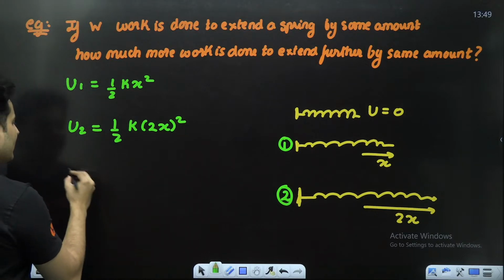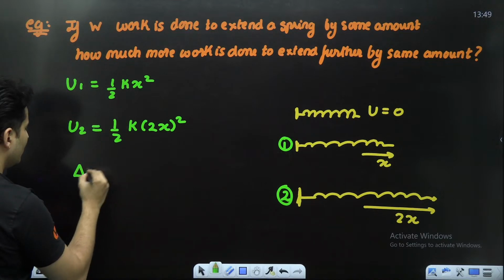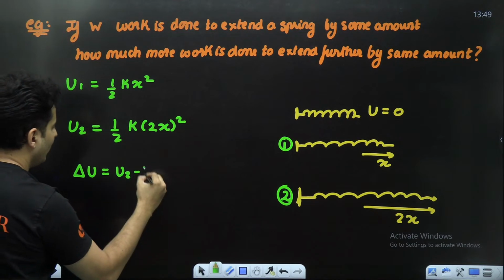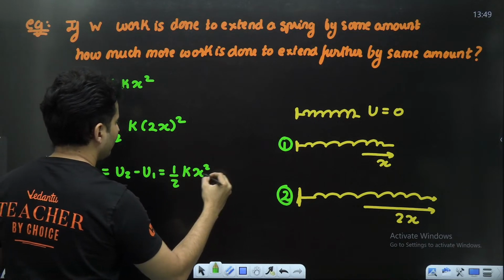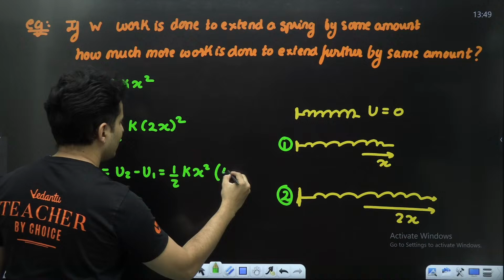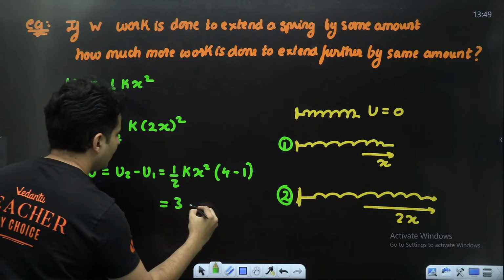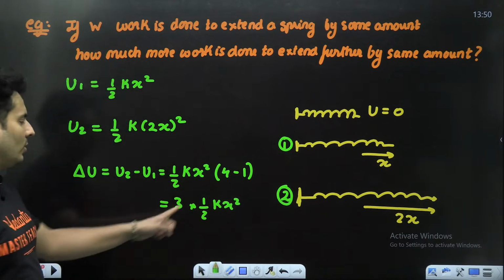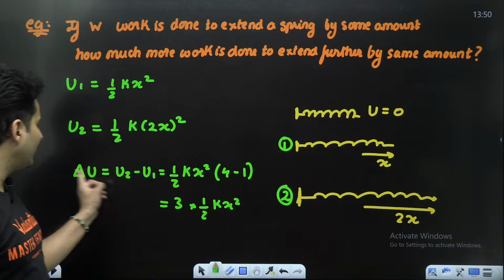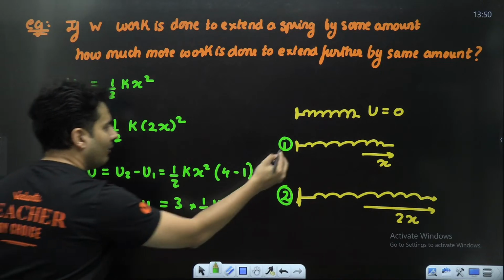So there is clearly a potential energy difference. So if you see delta U, which is U2 minus U1, which will be half k x square. 2 square is basically 4. 1 square is basically 1. So it will be 3 into half k x square. That is the difference of the spring potential energy from 1 to 2.